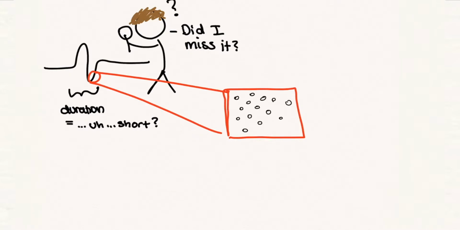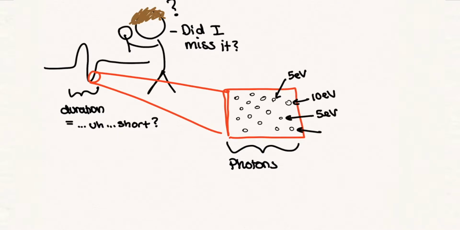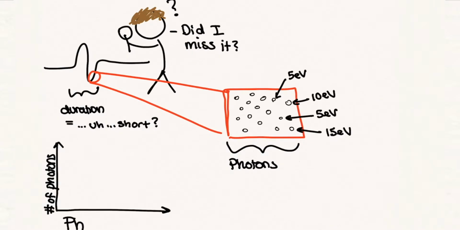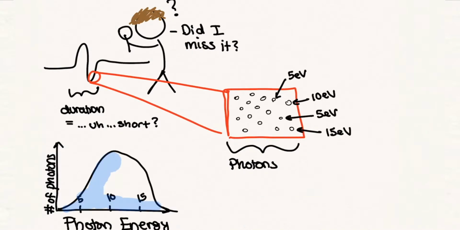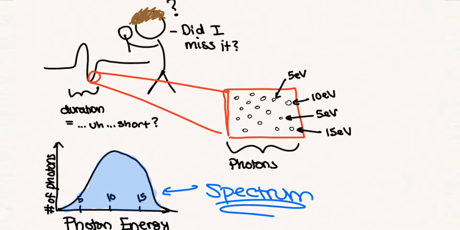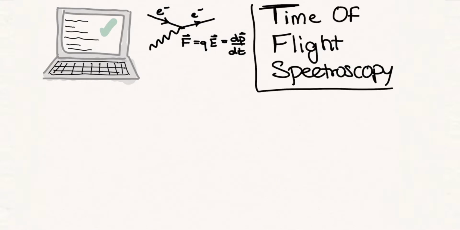If we think of the pulse like a shotgun blast of light particles, called photons, each photon carries a certain amount of energy, and the spectrum is like a record of how many photons the pulse carries at each energy. In my internship, I ran numerical simulations and created mathematical models to improve the resolution of one technique to obtain a spectrum, called time-of-flight spectroscopy.